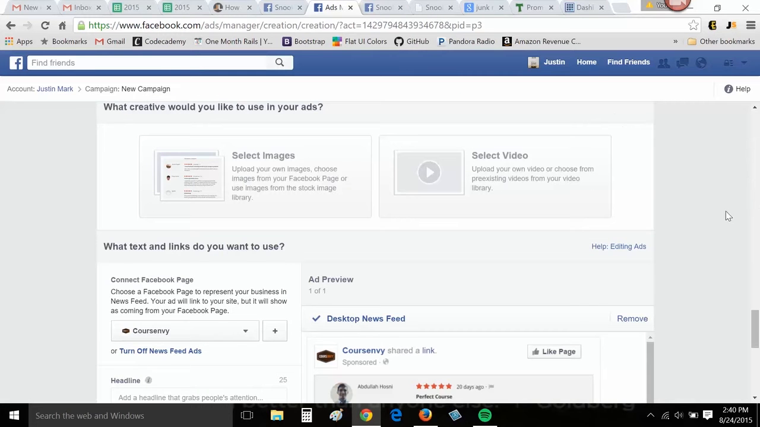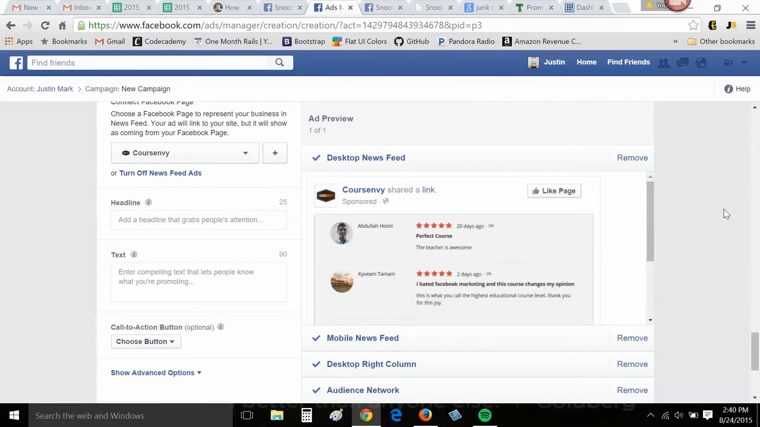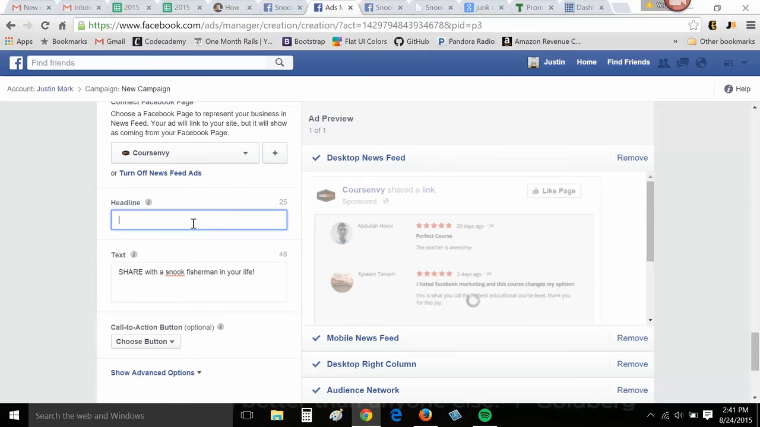So back to that initial push though, it's really going to depend on the ad. So again, the text, this has to be a crucial call to action. I really like asking your audience what you want from them. So share with a snook fisherman in your life. Then our headline could be just simply what our guide is, right? How to catch snook fish.